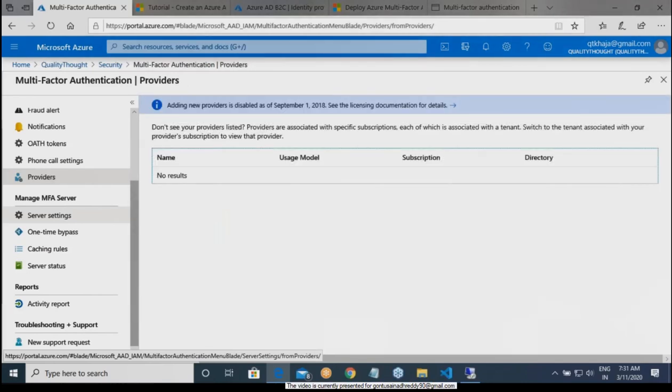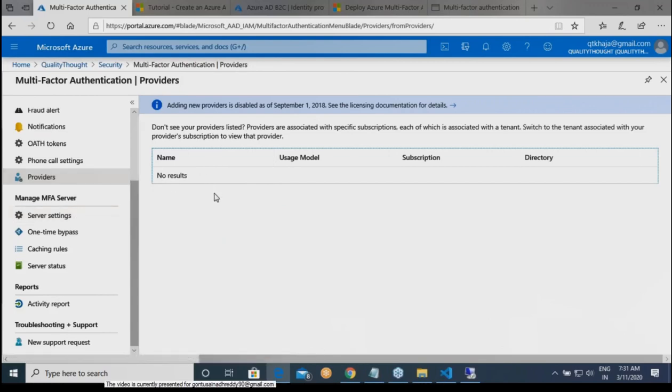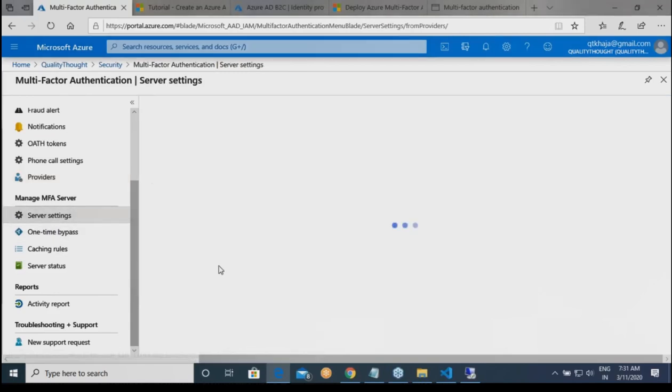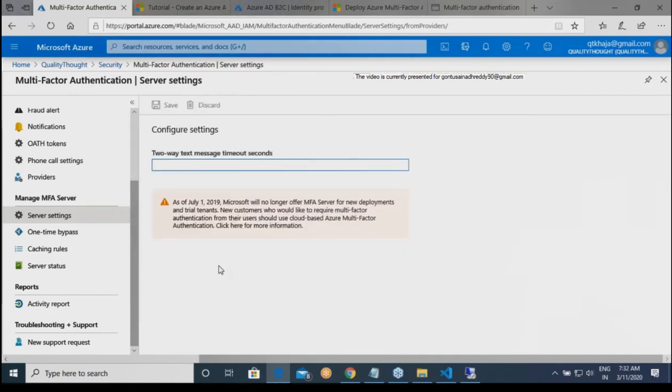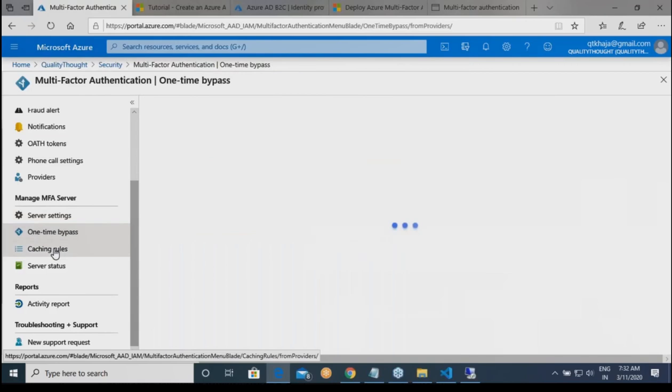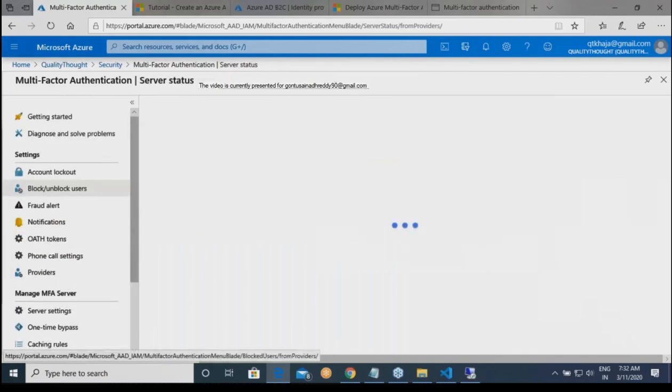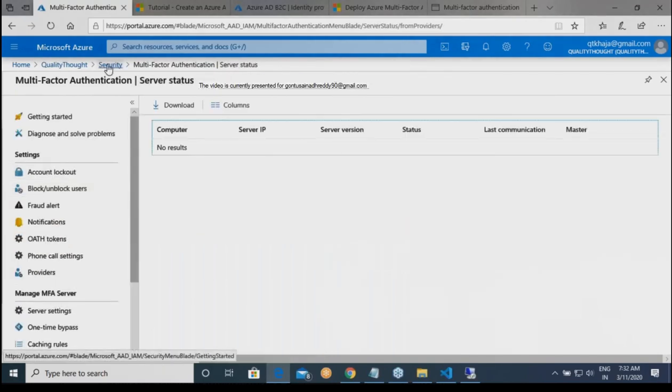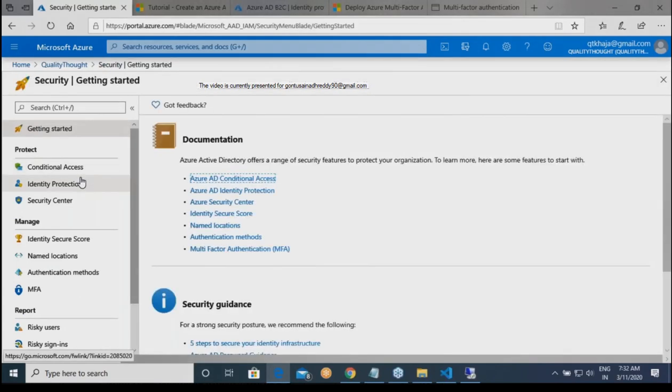okay, right. Basically, these are the providers, and remember, you cannot add these providers; you can just list them. Earlier we had an option where we could add the provider we want to use. Now we don't have that. Okay. And if you want to set any other rules, such as one-time bypass and caching rules, these are all the multi-factor authentication's basic rules. Right. Let me come down over here. There is one interesting thing over here.